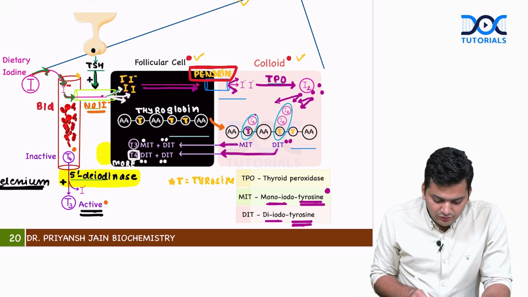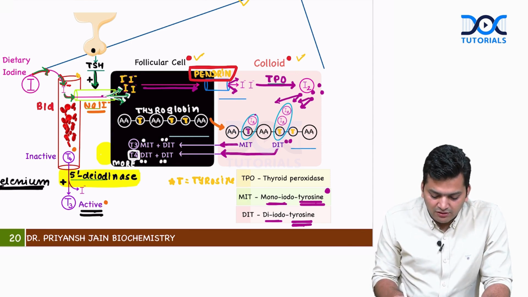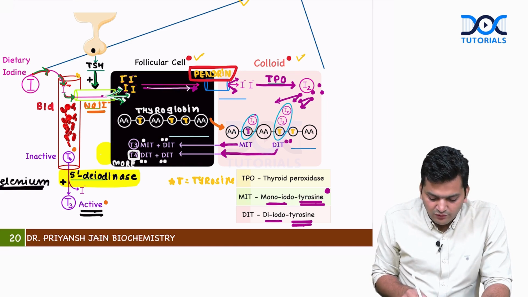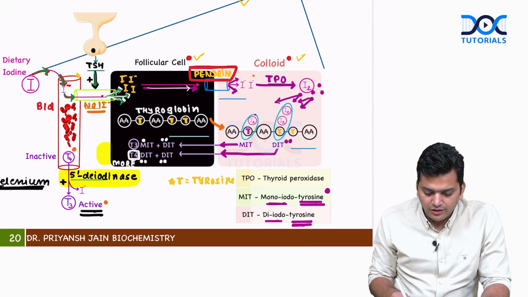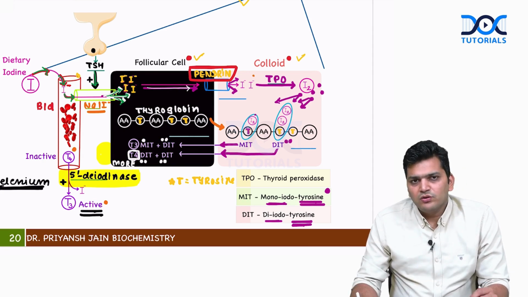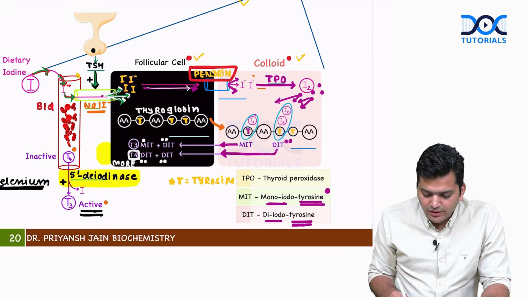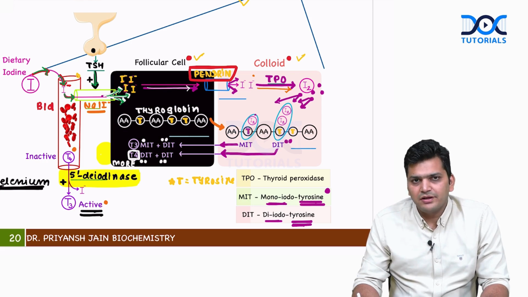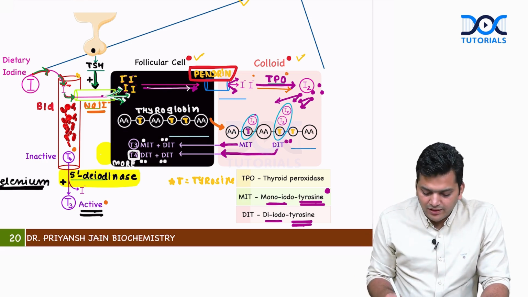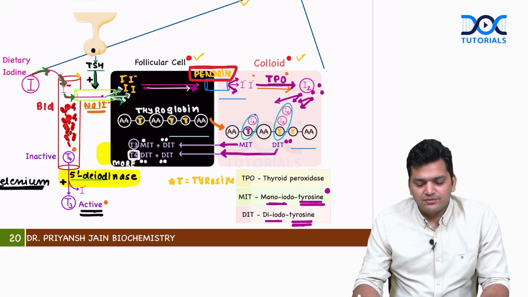The iodine molecules now will start coming into the follicular cells. The follicular cells are going to pump these iodine molecules forward via the pendrin channels, and now the iodine molecules will come into the colloid. Once they come into the colloid, there will be couple formation of these iodine molecules, which are called iodide. And to make the couple, we require the enzyme TPO, thyroid peroxidase.